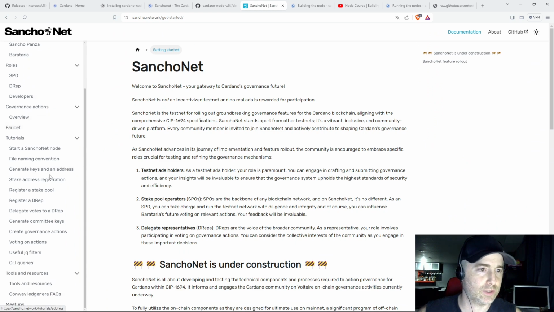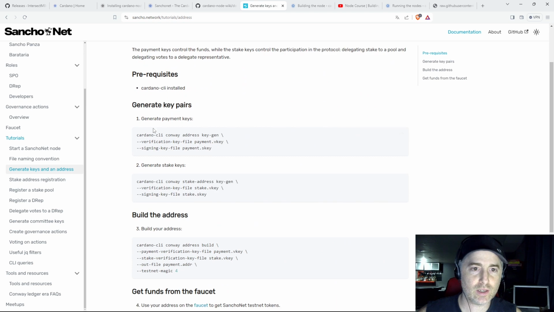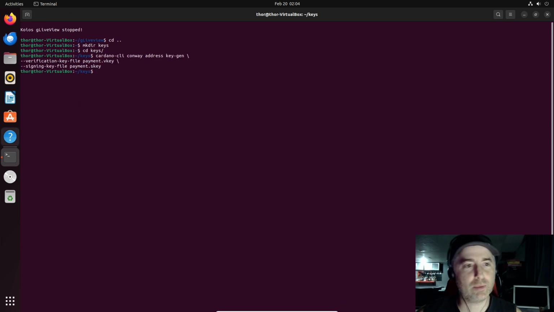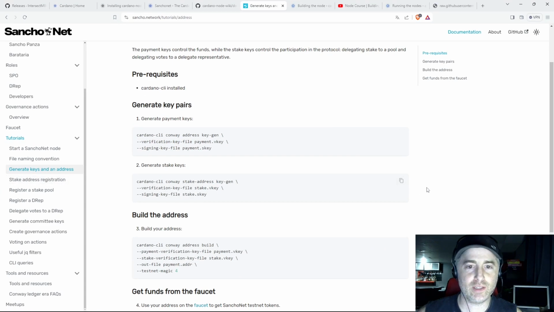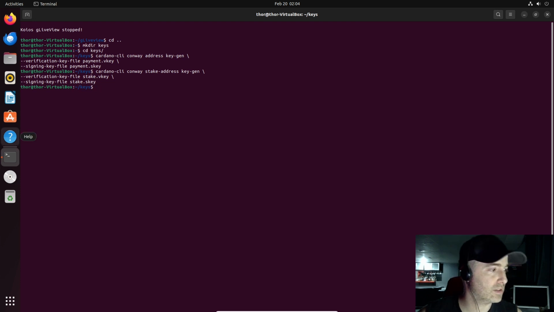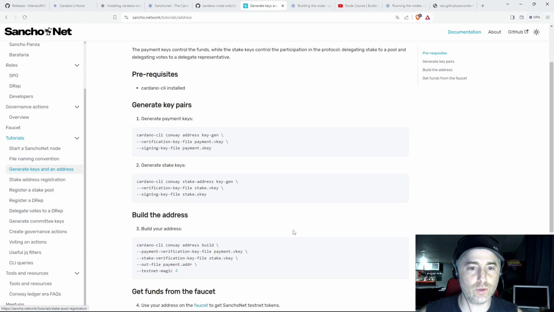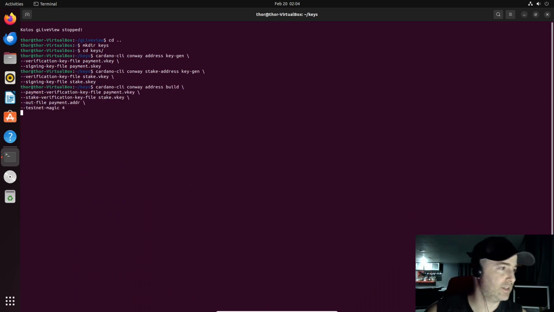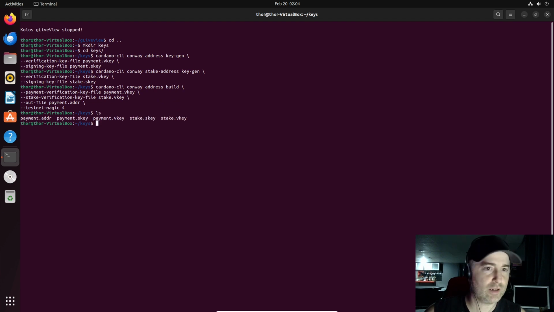Let's do this quick. No time to waste. We'll go into generate keys and address. We'll grab this command here to create our payment keys. Paste it. We got our payment keys. We need to get our stake keys. So let's do this. Stake keys. And we have to create an address from those two sets of keys. Let's create the address.